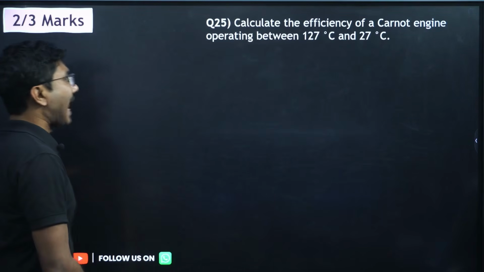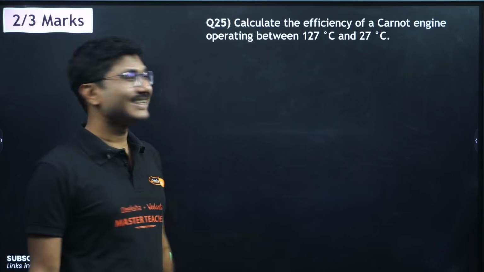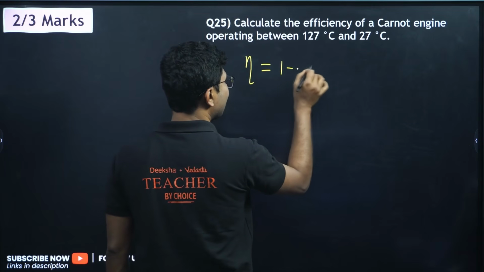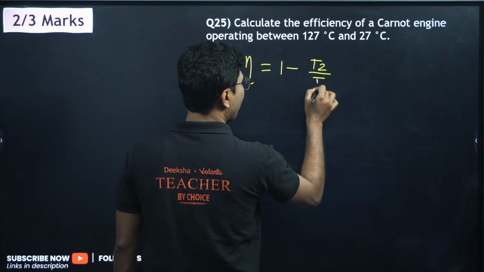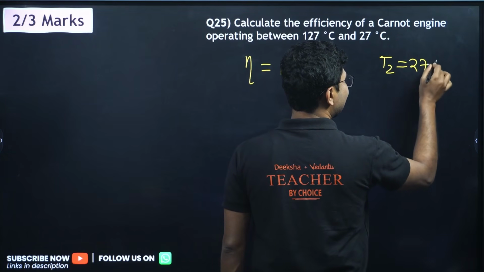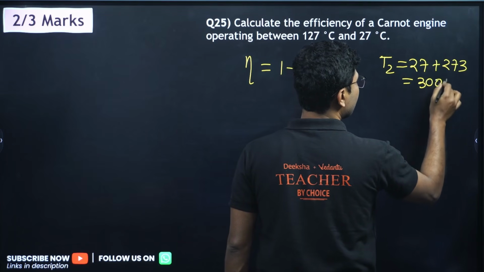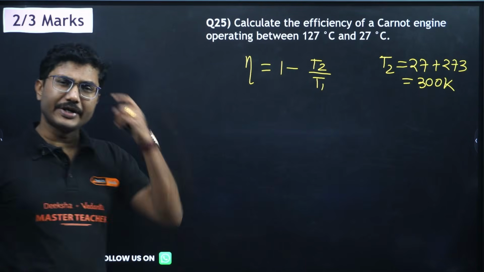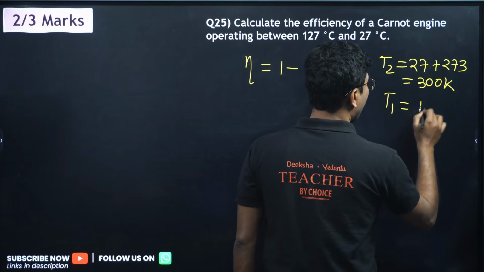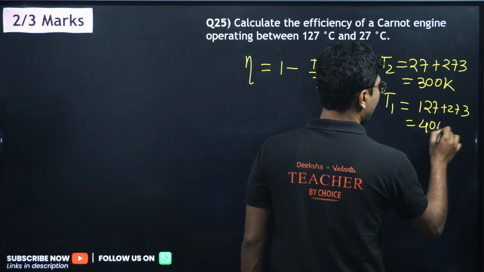Next, calculate the efficiency of a Carnot engine operating between 127 degrees Celsius and 27 degrees Celsius. So efficiency of a Carnot engine is given by 1 minus T2 by T1. Here T2 is 27 degrees Celsius, that is 27 plus 273, that is 300 Kelvin. Don't put the value directly, you have to convert it into Kelvin temperature, whereas T1 is given by 127 plus 273, that is 400 Kelvin.